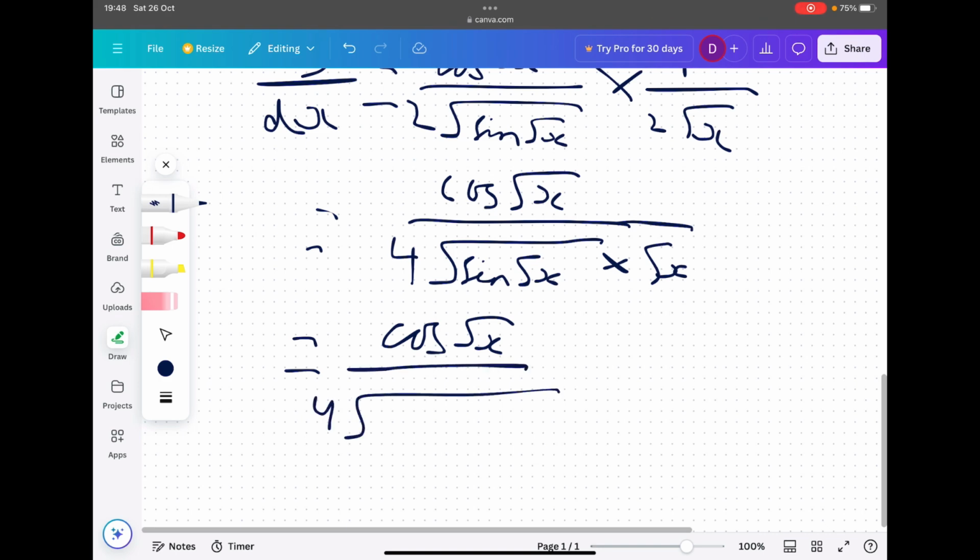Now, can you see here, this term, the x and the sine root x, they both share a square root. So essentially we can combine them: 4 root x sine root x. And that is the answer to this horrible, horrible maths question.